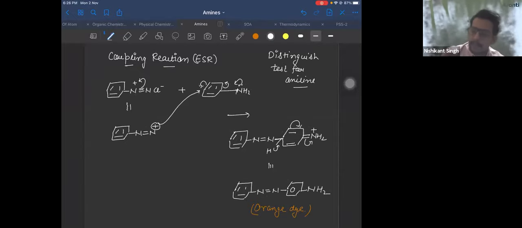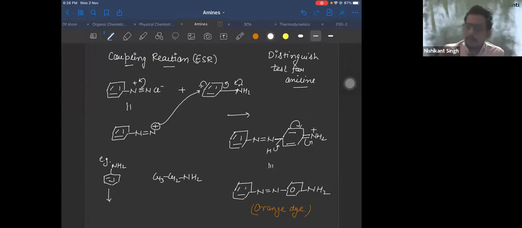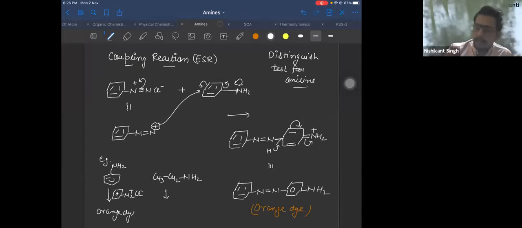For example, if you want to distinguish between aniline and ethanamine, CH3CH2NH2, how will you distinguish? Simple. Do the diazo coupling. Treat them with diazonium salt. Aniline will form the dye, and here there is no reaction, because this reaction is given only by aniline.